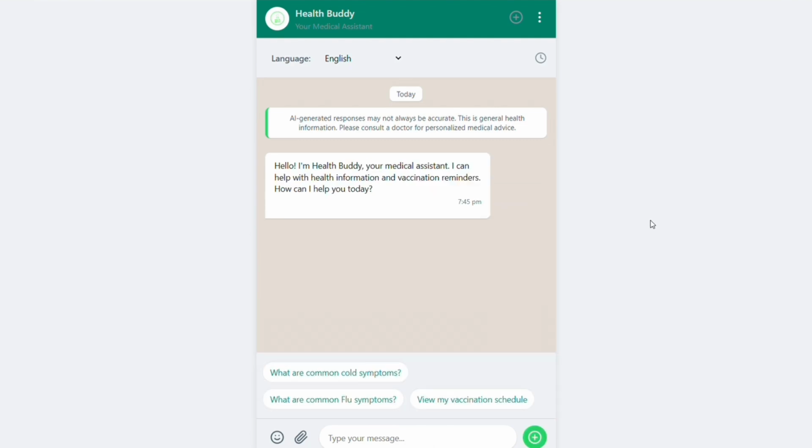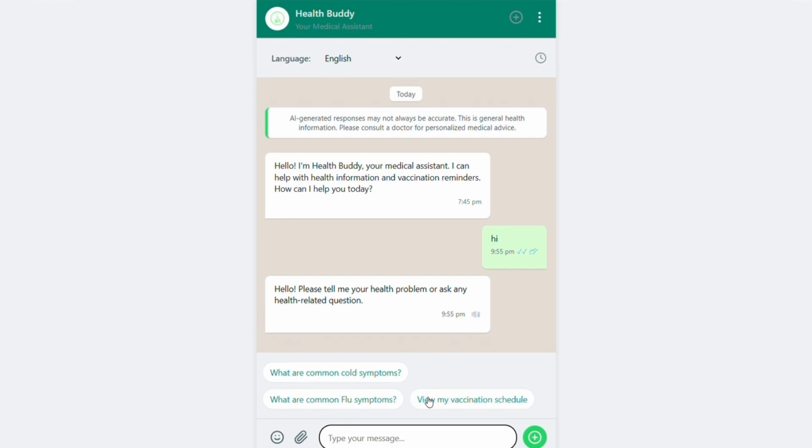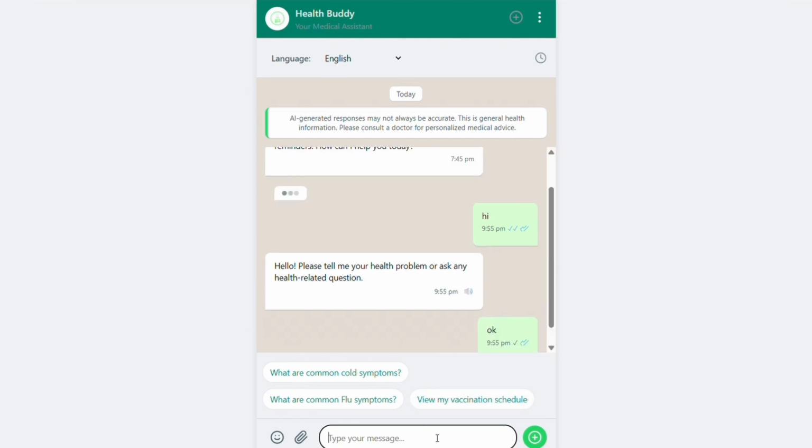Now we are going to tell you about the interactivity feature of our chatbot, because in most areas people cannot define what's happening with them with a single prompt or a single word. This interactivity can help many users understand what may be happening to them. As you can see, this is the interface of our health chatbot. If you type hi, it responds, yes, tell me your problems, and it asks what problem you are facing.